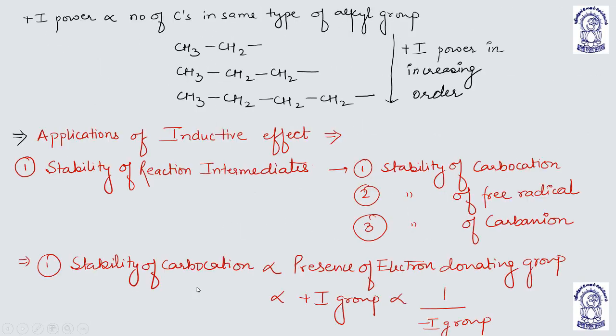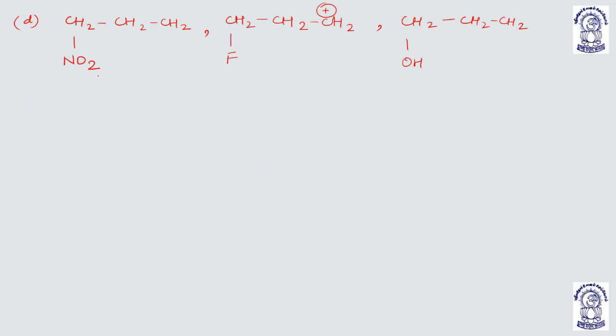So in this example, the NO2 has the highest minus I effect, and the least minus I effect is at the other end. The one which has the least minus I effect will not distort the stability of the carbocation as much.